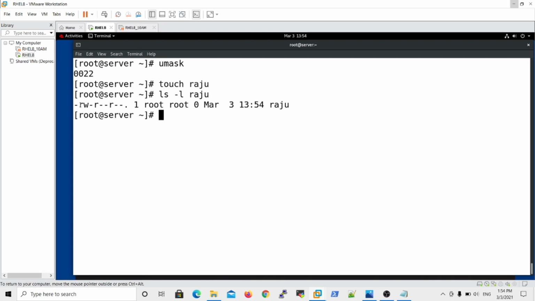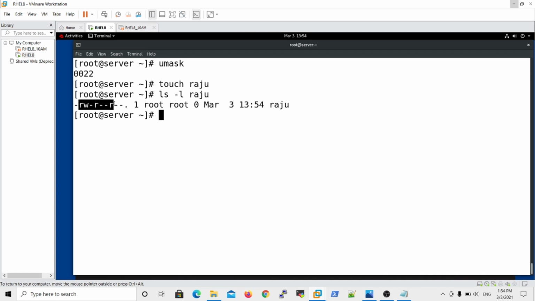So the file permissions fields are here. This is the file permissions field. Don't consider the first value. I told you the first value defines the file type. So hyphen means it is a file, d means directory, l means link file, like that. But from the second field onwards, it is the file permissions field.